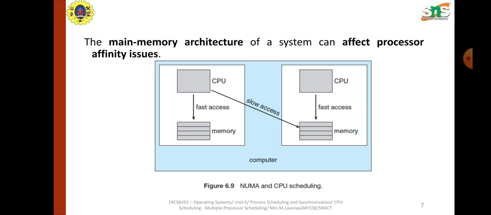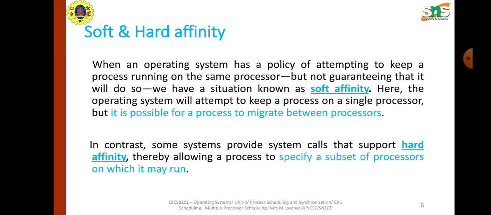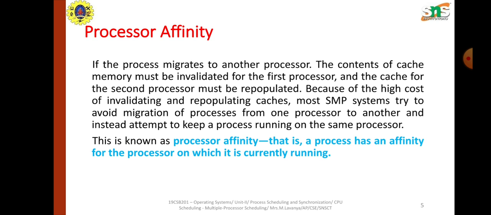So if a process runs on an individual processor, the access will be fast, and if it is referred to a nearby processor, then the access will be slow. This is what is indicated in this architecture. I think you got a clear idea about processor affinity, and what soft and hard affinity are, in this session.